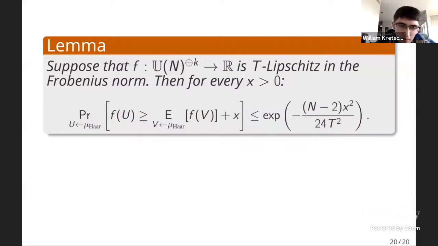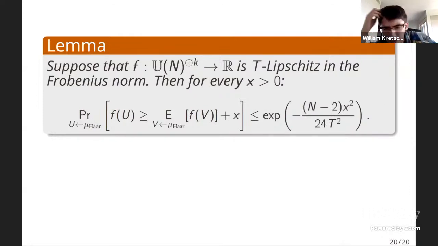If you have some function that is Lipschitz continuous and it's defined on copies of Haar random unitaries, then this shows that the probability that this function deviates substantially from its average by more than x is exponentially small in the dimension of the Haar random unitary transformation.